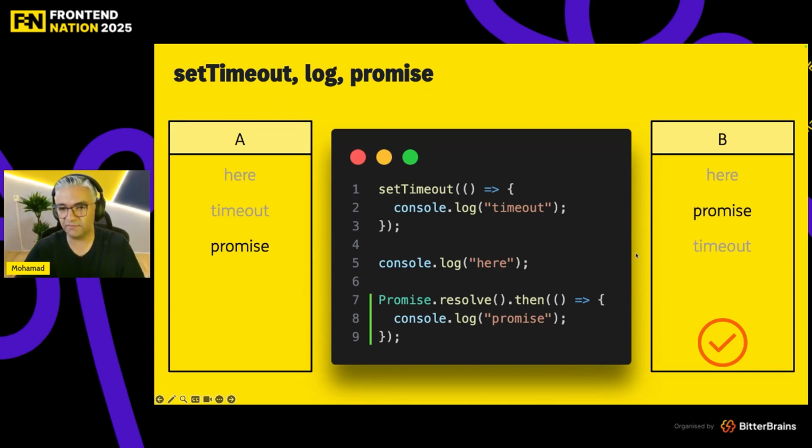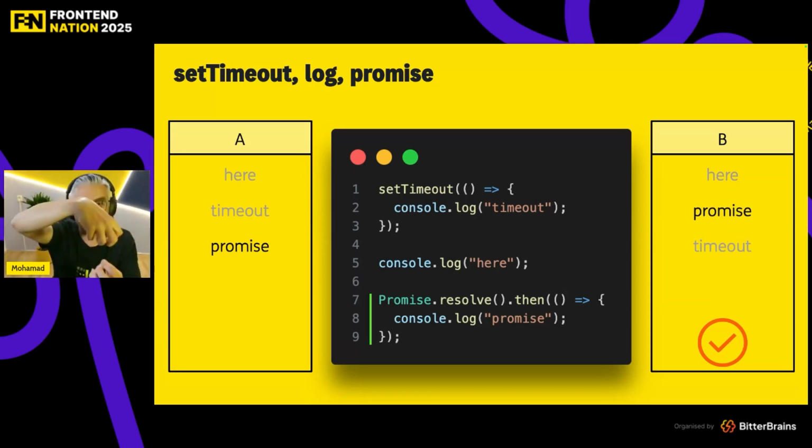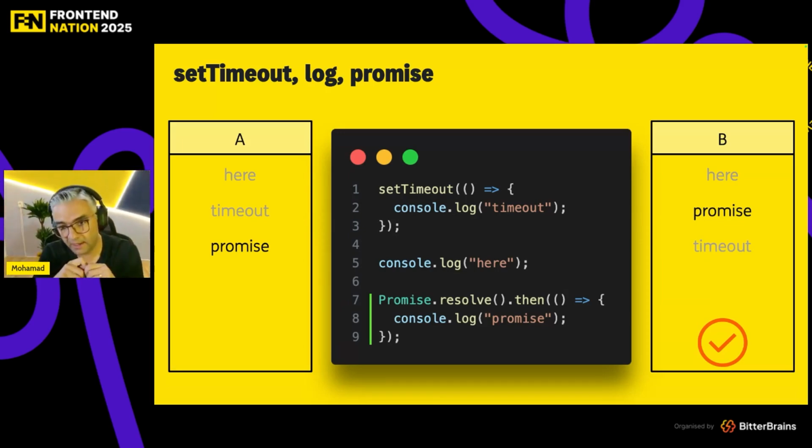So just imagine what happens. First here, of course, because it happens synchronously, line 5 runs, and then it registers one promise, registers one timer. Both go to their corresponding queues. But it's time for the event loop to pick one of them. It's going to pick the promise because the priority is higher.